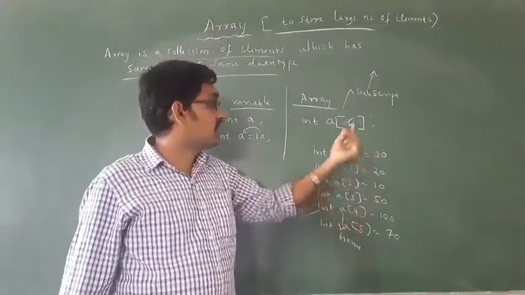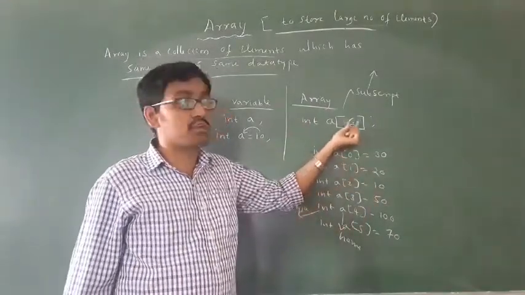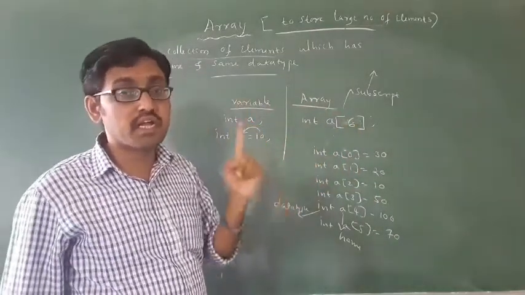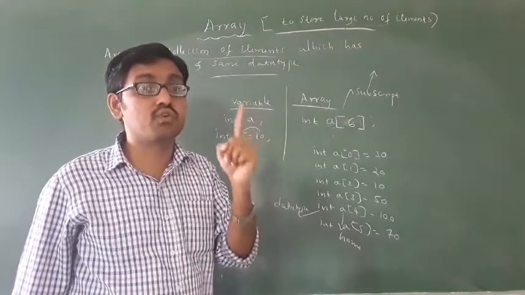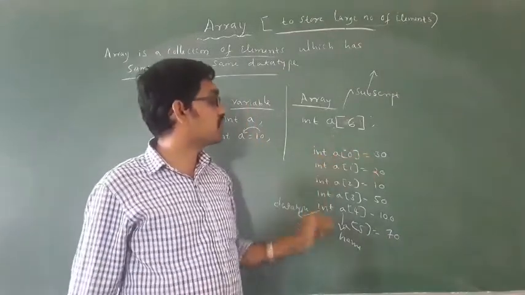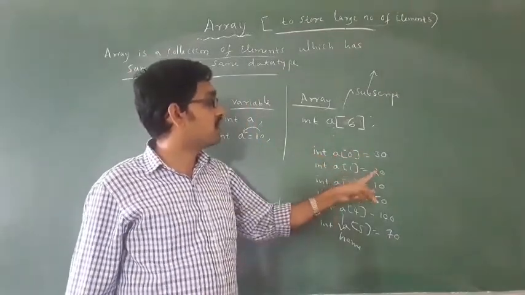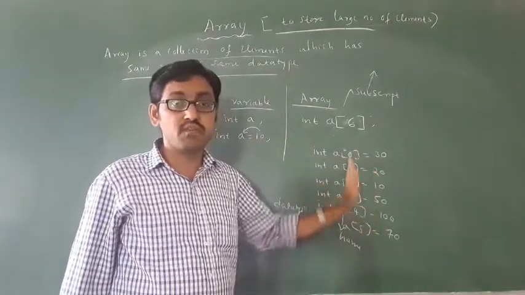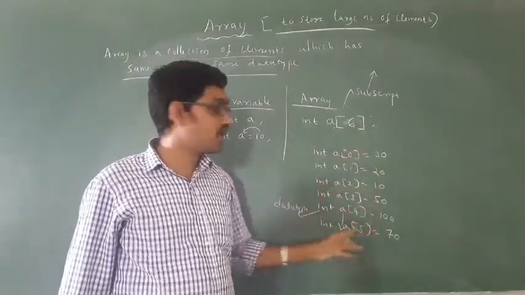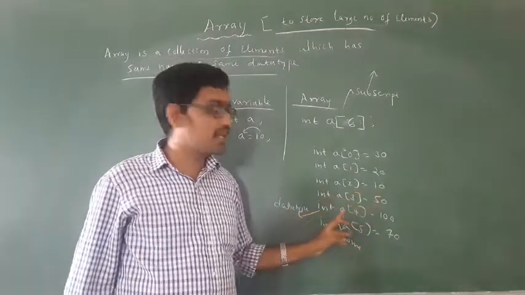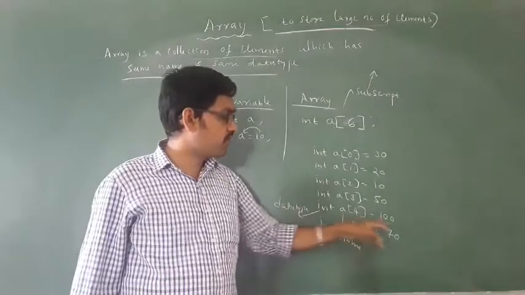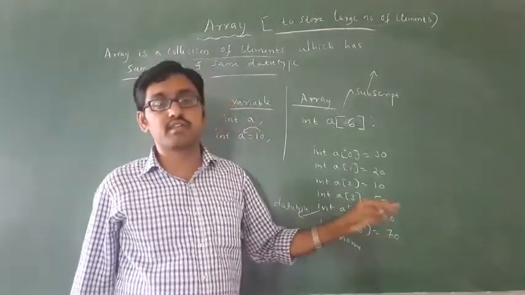Always in an array the subscript will start with 0. The array always starts with 0. In a of 0, 30 is stored. In a of 1, 20. In a of 2, 10. Any values you can write; I have just given an example. a of 3, 50. In a of 4, 100. In a of 5, 70.